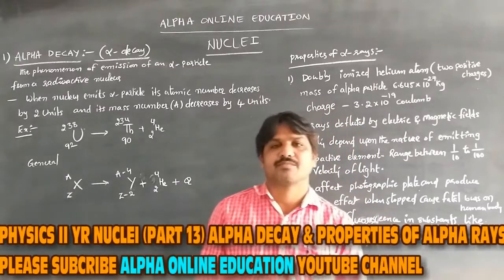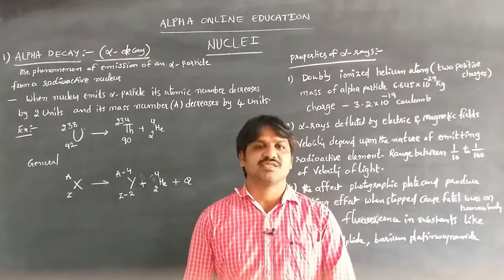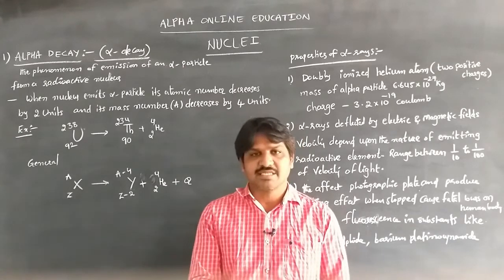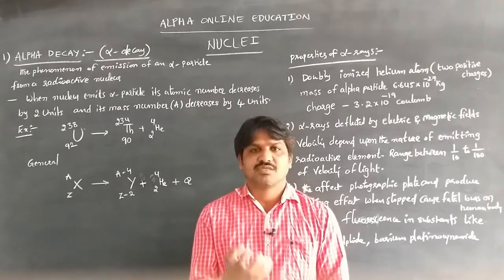Alpha decay. We know that decay means the spontaneous disintegration of a nucleus. When the nucleus disintegrates, it can emit three types of radiation: electrons, protons and neutrons.